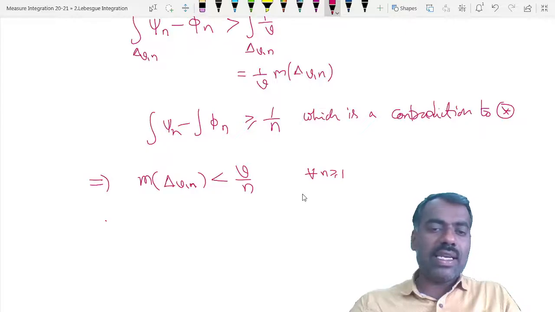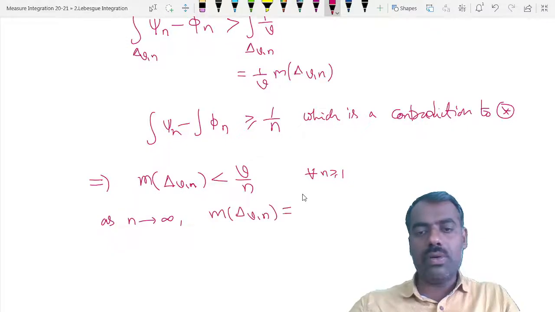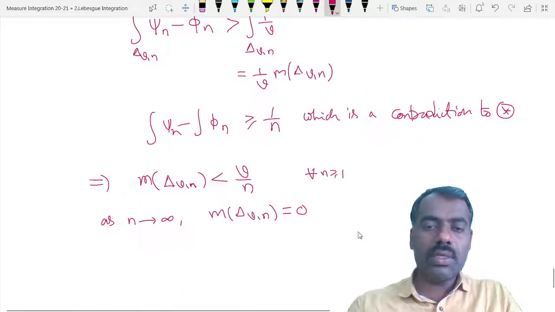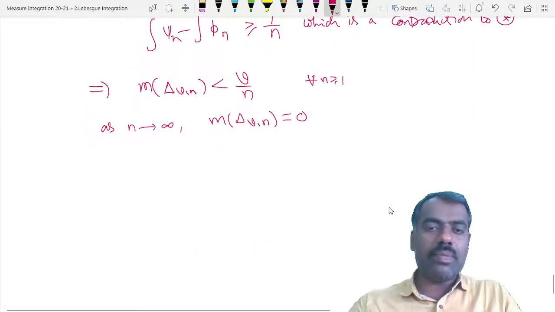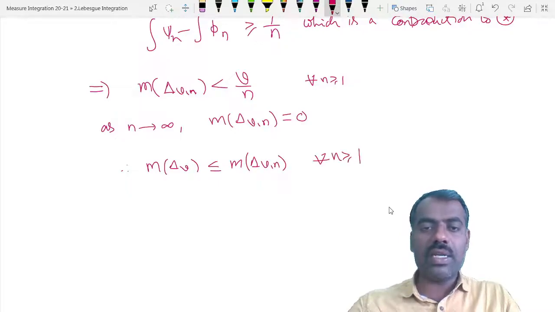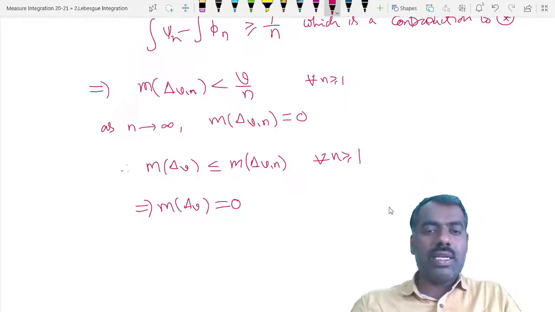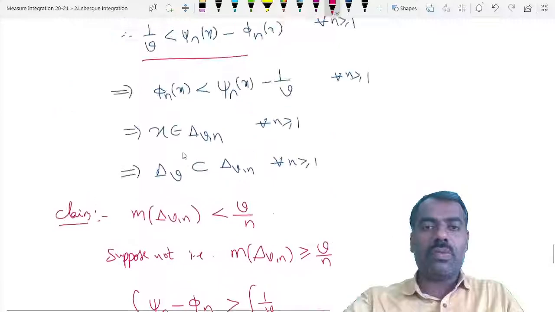As n is arbitrary, as n tends to infinity, this has to be equal to 0. Now if you see Delta_v, the measure of Delta_v is less than or equal to the measure of Delta_v,n for all n greater than or equal to 1, and as n tends to infinity the right hand side value is 0. This implies the measure of Delta_v is equal to 0. Therefore the measure of Delta, which is the summation of the measure of Delta_v, is also 0.